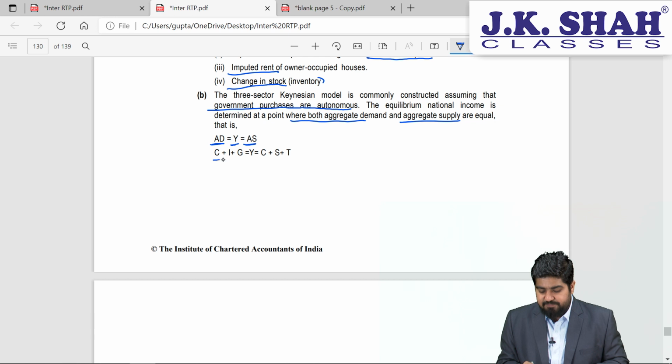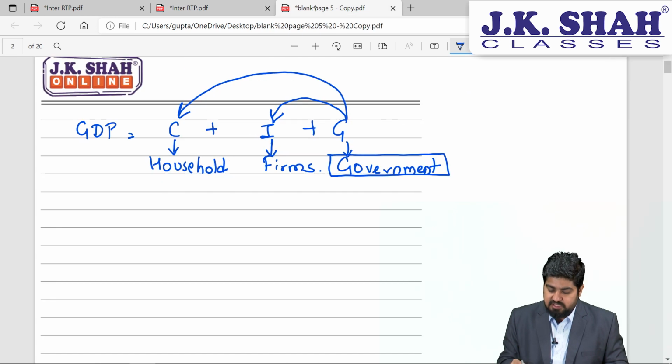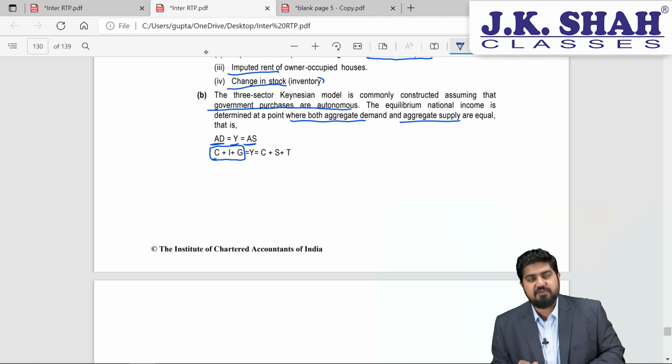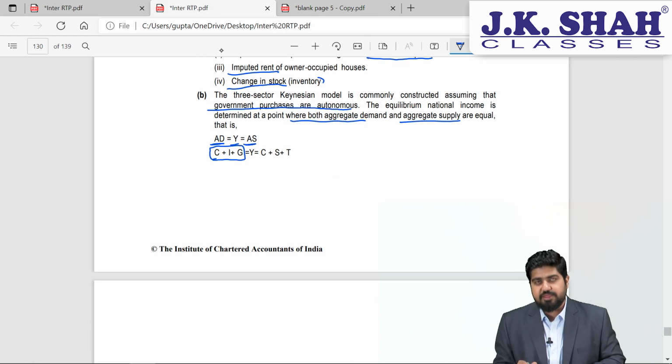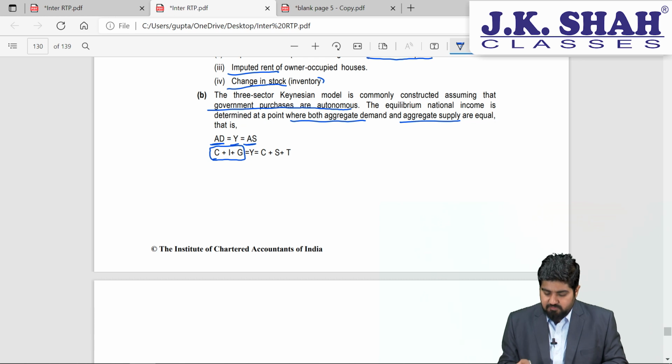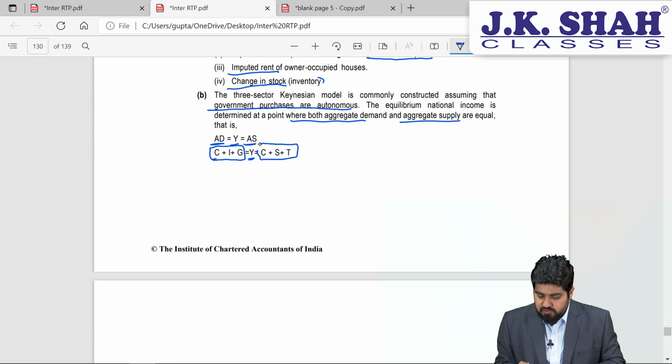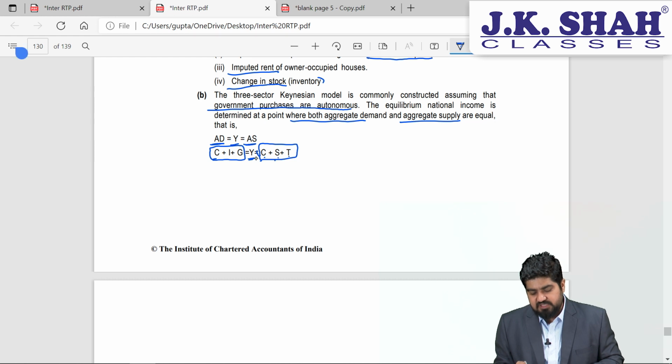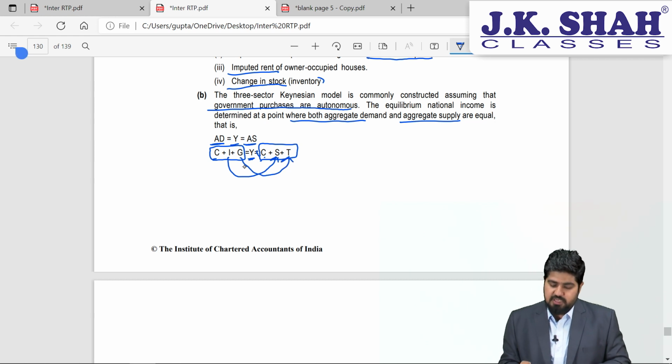So C plus I plus G will be equivalent to GDP, and if it is only three sector with no other things involved, then it will be equal to national income also. That will be again equal to C plus S plus T. What is C? It is consumption expenditure. S is savings, because investment will result into savings, and finally government collects the money from taxes. So it will be equal to C plus S plus T.